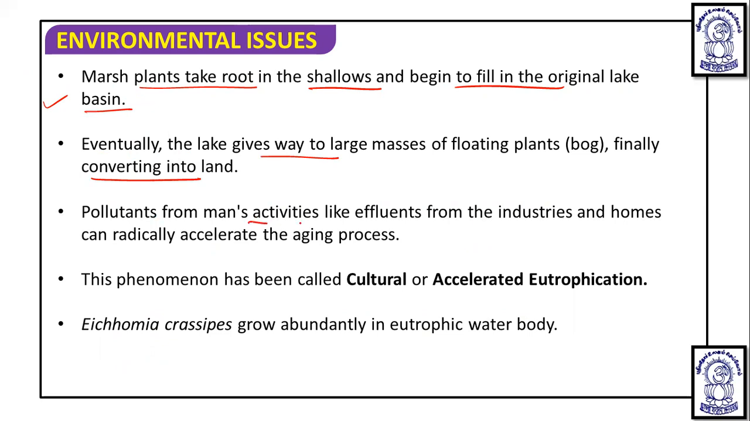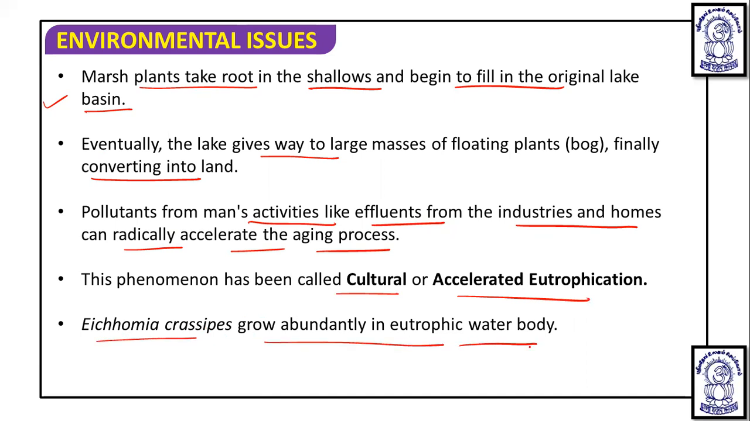Pollutants from human activities, like effluents from the industries and homes, can radically accelerate the aging process. This phenomenon is called cultural or accelerated eutrophication. Algae such as Microcystis grow abundantly in eutrophic water bodies. So it is the excessive growth of algae, plants, and animals in water bodies due to nutrient enrichment, particularly of nitrogen and phosphorus, that is known as eutrophication.